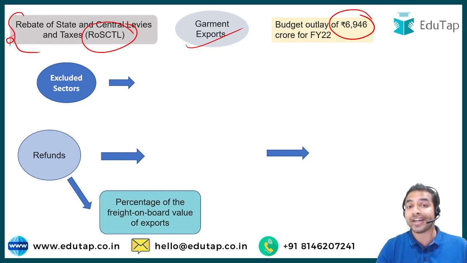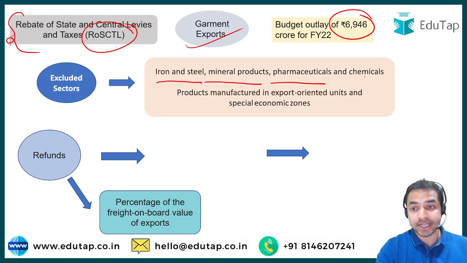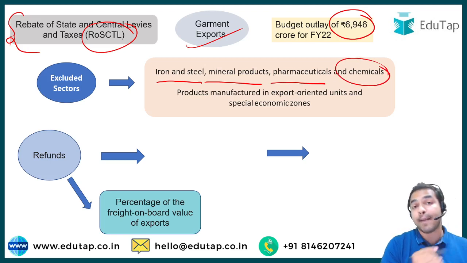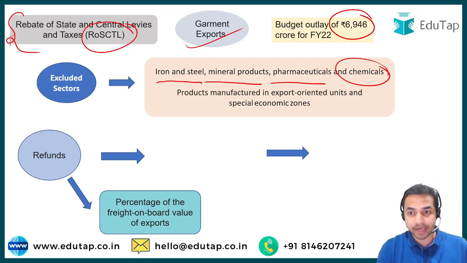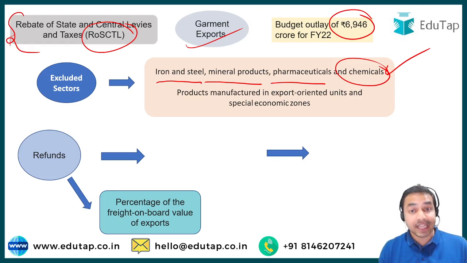Now let's see what are the different sectors which have been kept out of the ambit of the RODTEP scheme, and these sectors are iron and steel, mineral products, pharmaceuticals and chemicals. And what is the reason that they have been kept outside the ambit of this particular scheme? Guys, the reason is that the Indian government thinks that these sectors are performing well on their own, and due to the tight fiscal position this year, it will not be possible for the Government of India to cover them under the RODTEP scheme, and that is the reason they have been kept out of the ambit of the RODTEP scheme.